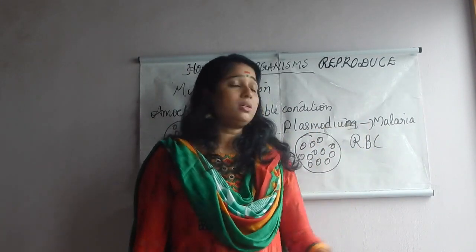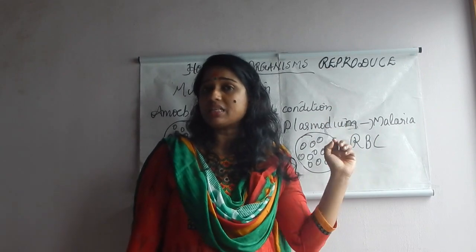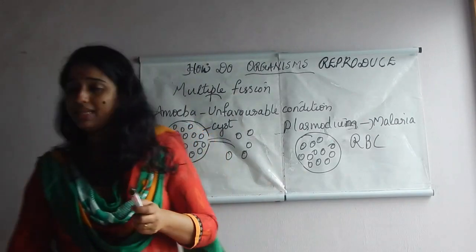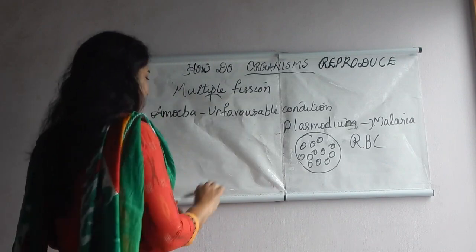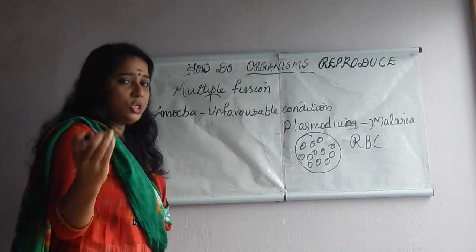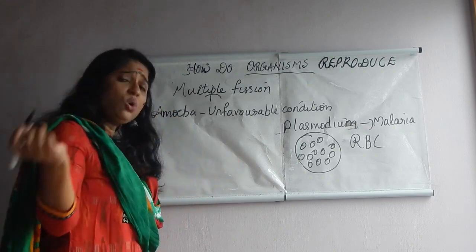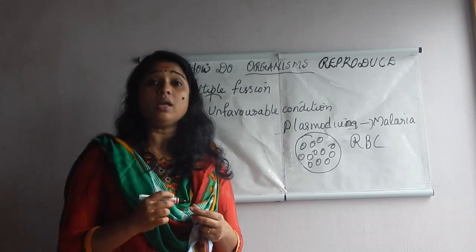So this is about binary and multiple fission. In binary fission we discussed only amoeba, and I want to make you understand with another example of binary fission. You know that amoeba is a unicellular organism without any particular shape. So it also takes place in what? It also takes place in animals having what?